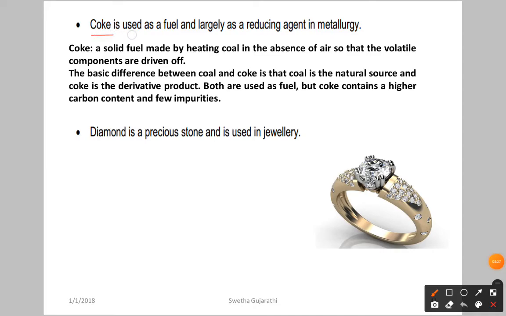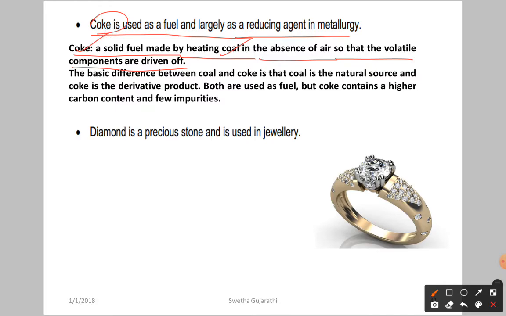Next, coke is used as a fuel and largely as a reducing agent in metallurgy. What is coke? Coke is a solid fuel made from heating coal in the absence of air, so that the volatile components are driven off. Simply, if you heat coal, you get coke.